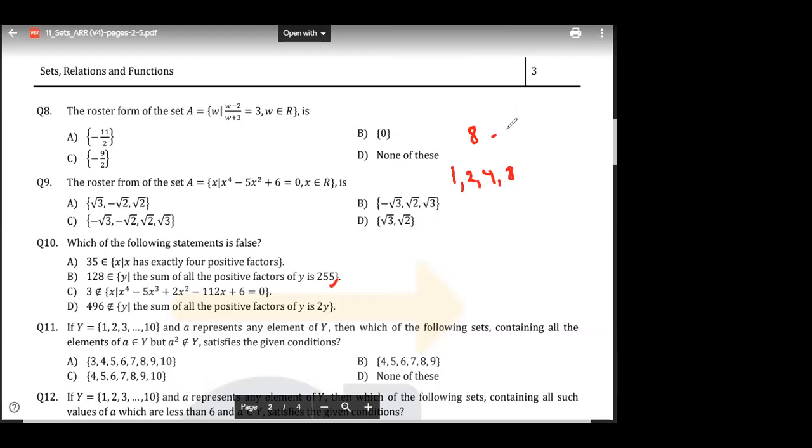Yes, sir. 8 is 2 to the power 3 now. So the factors are 2 to the power 0, 2 to the power 1, 2 to the power 2, and 2 to the power 3. Yes or no? अब समझ में आ रहा है? The sum is 1 plus 2 plus 4 plus 8. Got it? Right? Take a small example. Got it? Yes, sir.